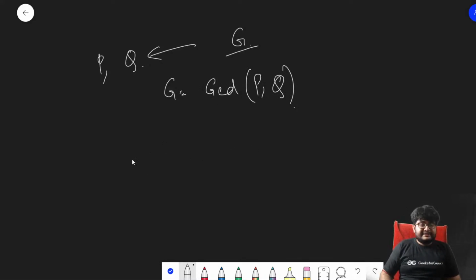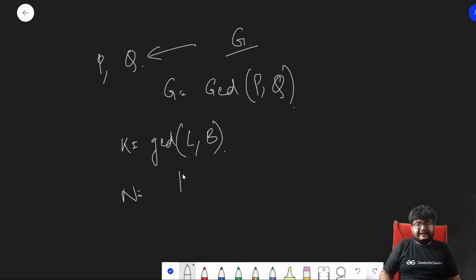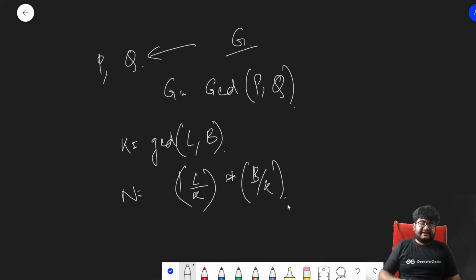So what you have to do is, you get the side length k equals the GCD of L comma B. And once you've got this, the number of squares n will be equal to length by k into breadth by k, or you can do length into breadth by k into k, but just to prevent overflow you can do it like this as well. Basically the number of squares will be x into y, where l equals x into k and b equals y into k, right? So the number of squares will be x into y.